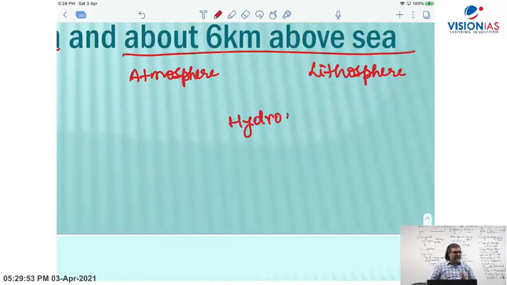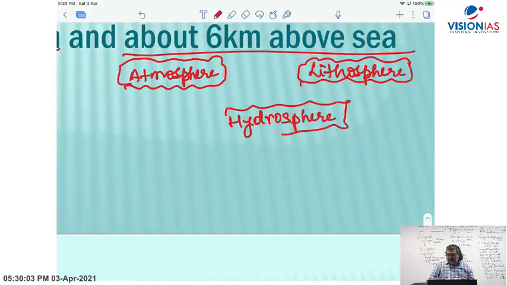These three spheres are what you have studied in geography: atmosphere, air mass; lithosphere, land mass, continents; hydrosphere, water bodies and oceans, marine areas. They are all interconnected. They are not separated.